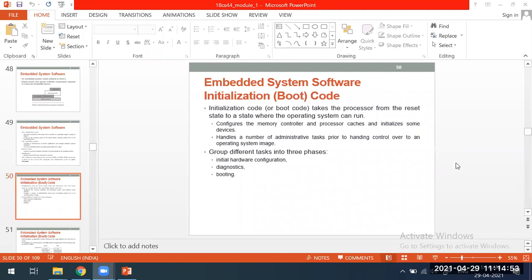Means the initialization boot code, it gives the control to the operating system in the third stage.